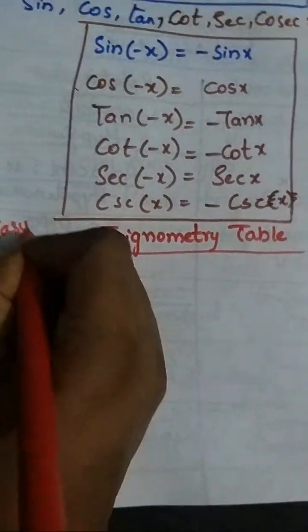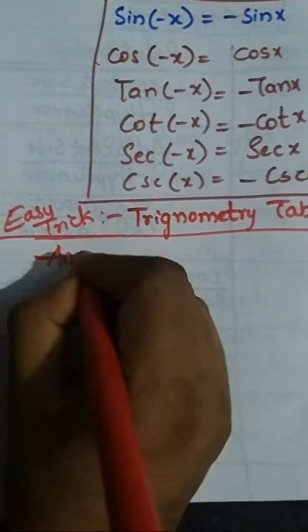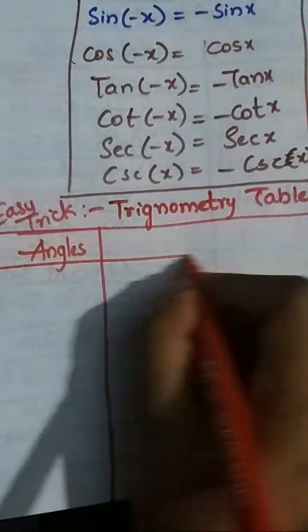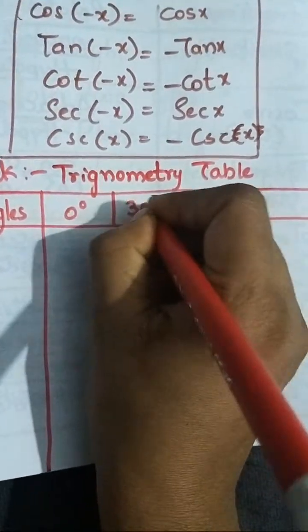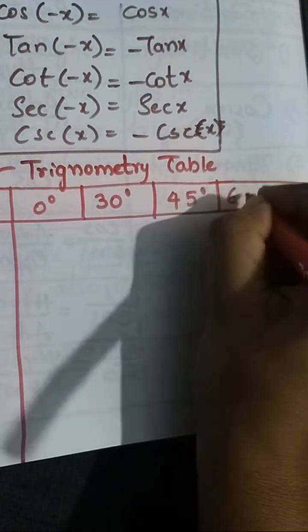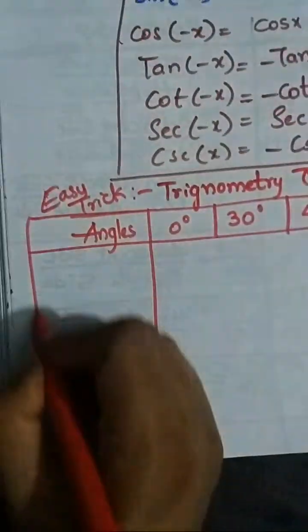I am going to explain an easy trick to remember this. The angles we have in the trigonometric table are 0 degrees, 30 degrees, 45 degrees, 60 degrees and 90 degrees.